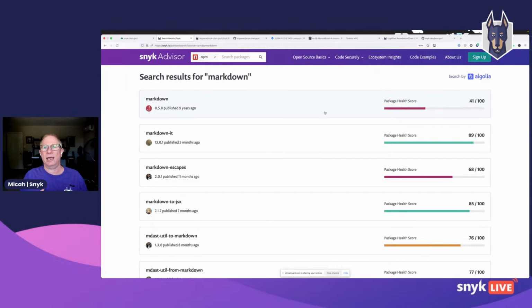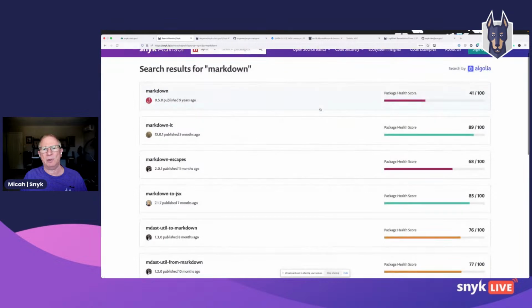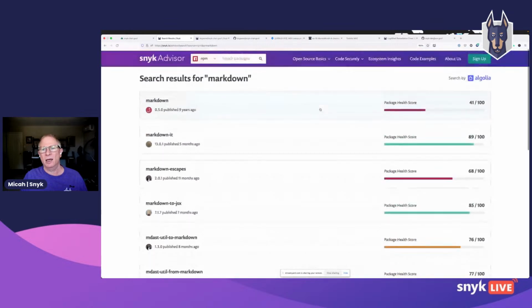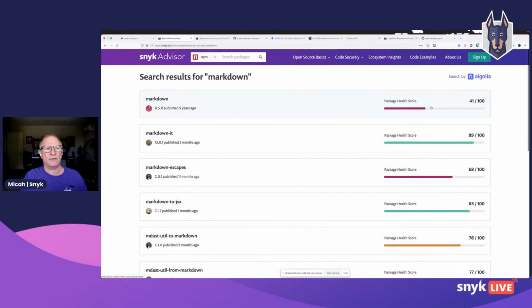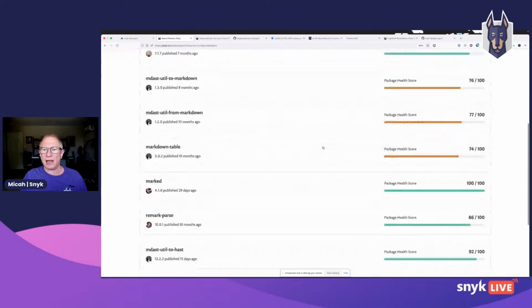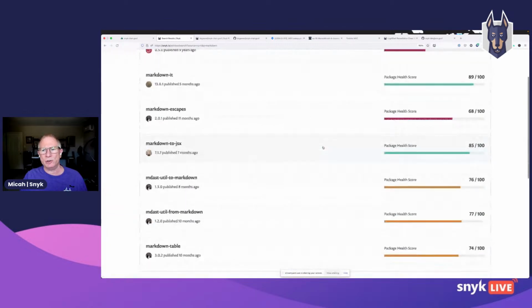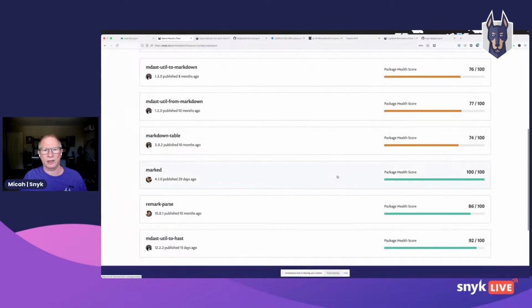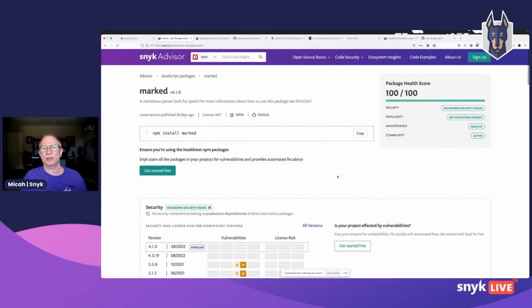I think now this is a better version of that, Snyk Advisor, because we're not just looking at the popularity or the last commit. Here we can see you have a score out of 100. You can see there's a lot of options, right? Well, I'm going to choose the option with the highest score, in this case, 100 out of 100. And we don't just look at maintenance and popularity, which is kind of what I was pointing to when you look at things like GitHub stars and last commit.